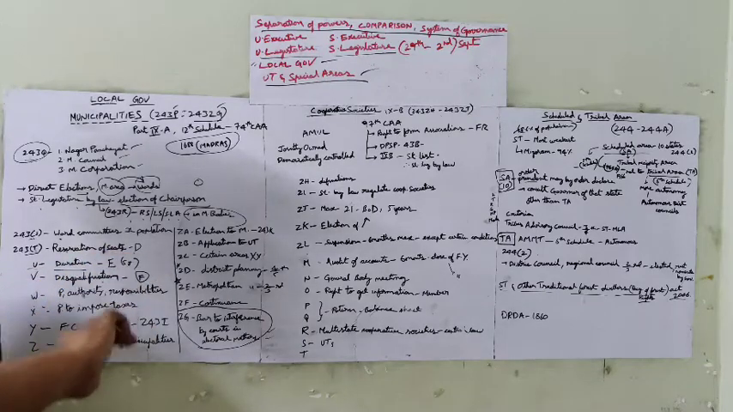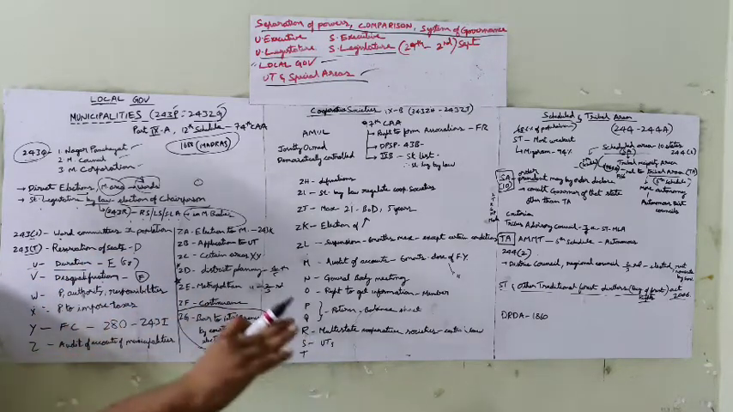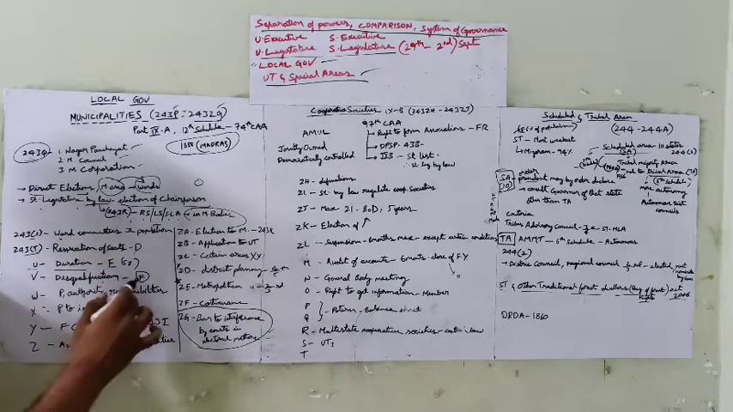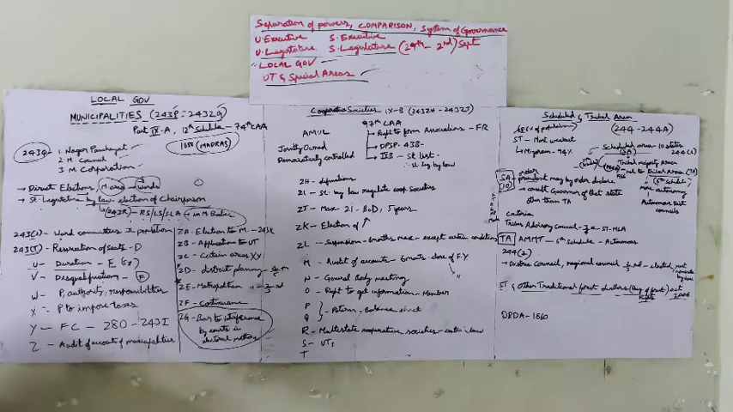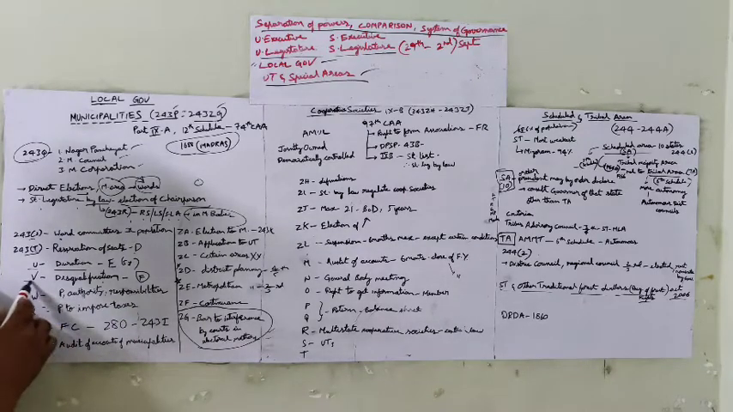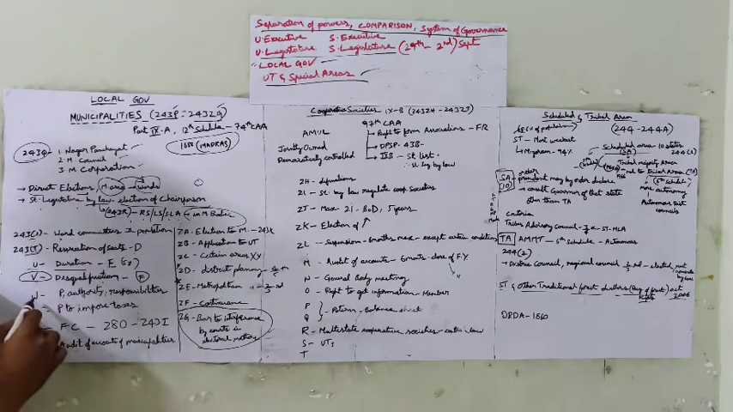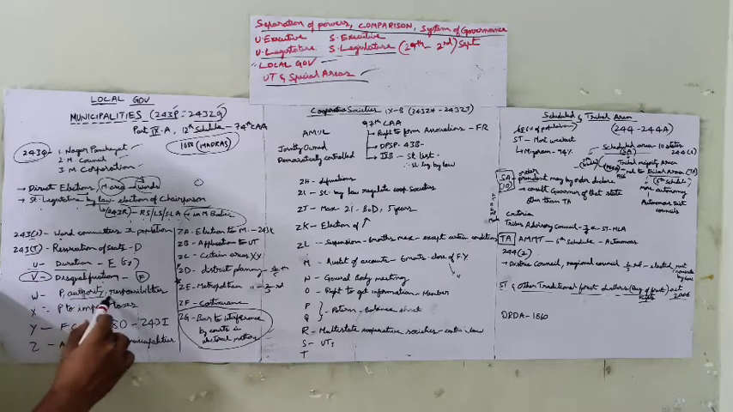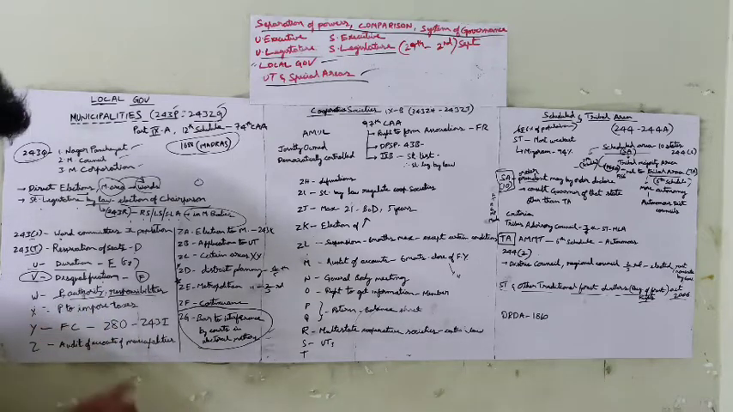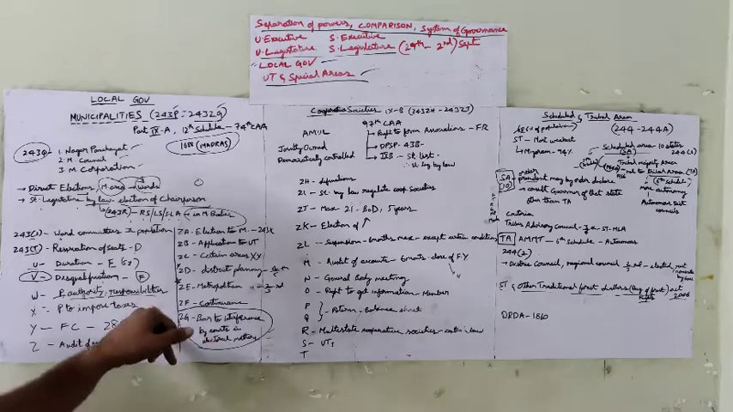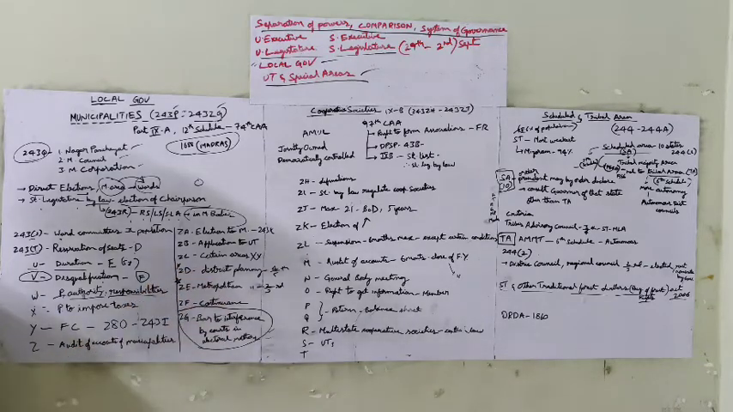243V is about disqualification, and 243F speaks about disqualification too. 243F is for the panchayats, and here 243V is the disqualification of members of municipalities, the municipal bodies. 243W is about the powers, authority and responsibilities, what the roles of the elected persons in the municipalities are.